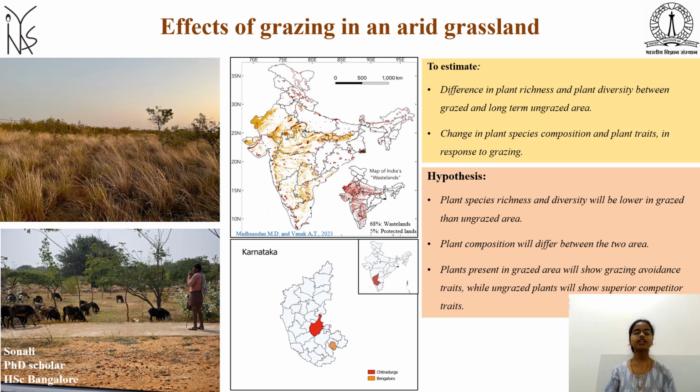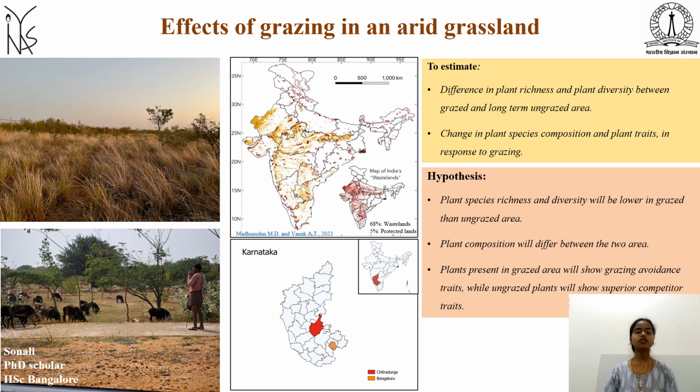In this study, I am conducting a vegetation survey in an arid grassland of Chittoor, Karnataka to quantify plant response against grazing in terms of plant species composition and plant traits in grazed and long-term ungrazed sites. So I'm interested in estimating difference in plant richness and plant diversity between grazed and long-term ungrazed area and also how the plant traits change in response to grazing.